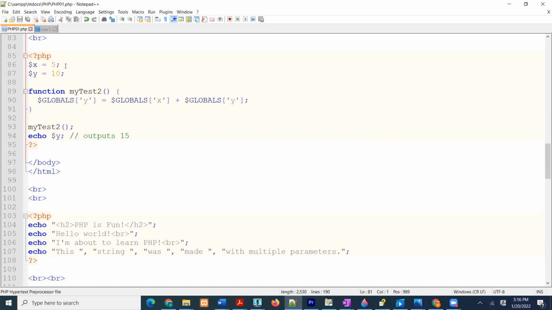Okay, and now we are going to see what happens if the variable is declared globally, from outside the function. And we talked about a function in the previous lecture too. A function is simply, your hands have a certain function. The car has a function to transport you. The aeroplane has a function to fly you. So in programming, same thing. A function is made up of a few statements, and when they get executed, you get a result. And the way to declare it in PHP is you use the keyword function and then myTest2.